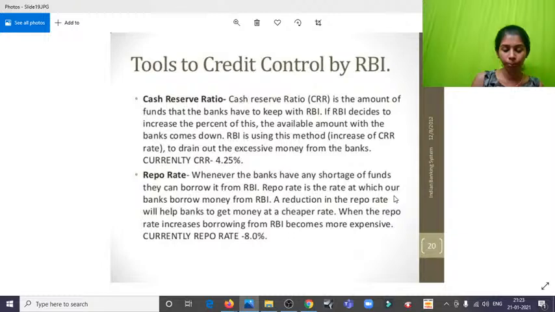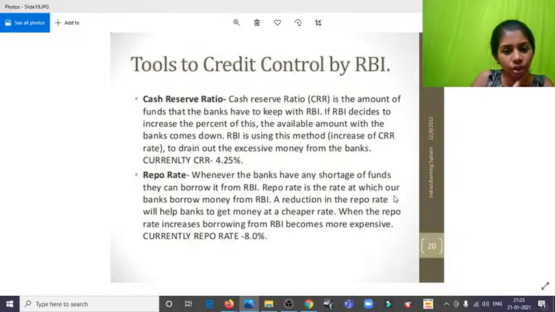And now comes the most important part. That is, what are the tools used by the RBI so that they can ensure that the money supply is very much intact, and also that these banks are not doing whatever they wish to be doing. That is, there has to be a checker. For example, if you do a crime, we are scared that police will catch us. So same thing, the bank should also have a fear in their mind that if they do something bad, there will be someone beyond the authority to look after that.